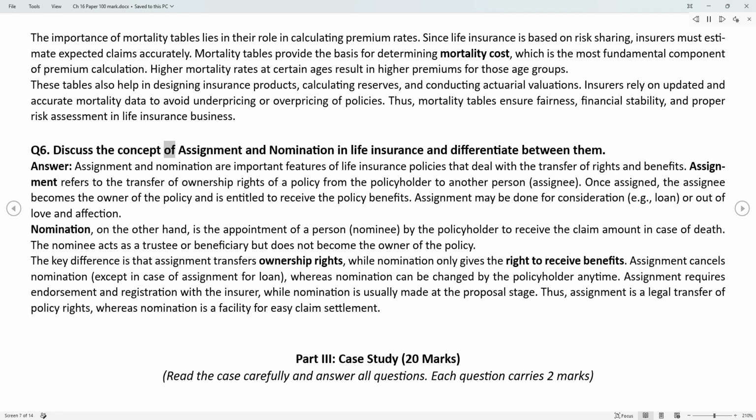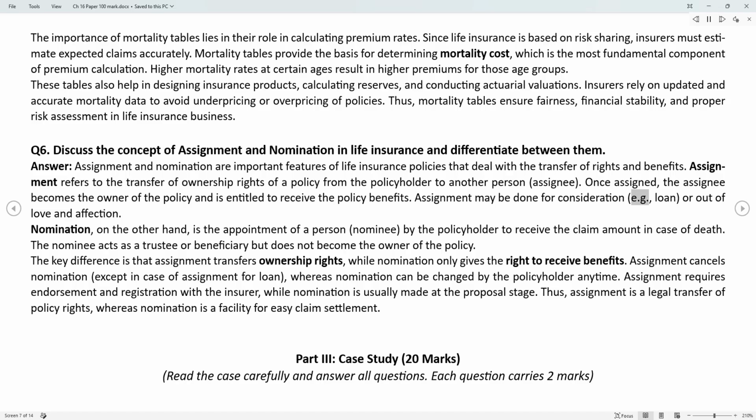Q6. Discuss the concept of assignment and nomination in life insurance and differentiate between them. Answer. Assignment and nomination are important features of life insurance policies that deal with the transfer of rights and benefits. Assignment refers to the transfer of ownership rights of a policy from the policyholder to another person, assignee. Once assigned, the assignee becomes the owner of the policy and is entitled to receive the policy benefits.